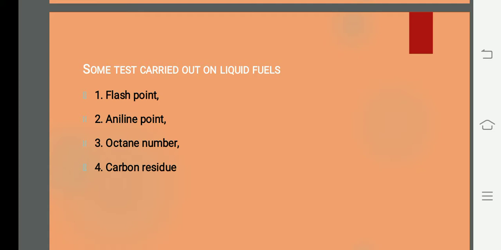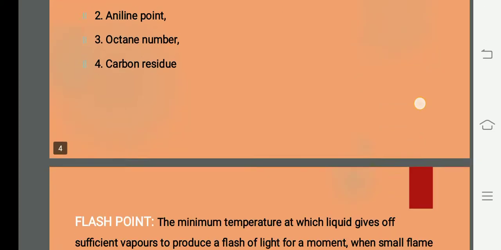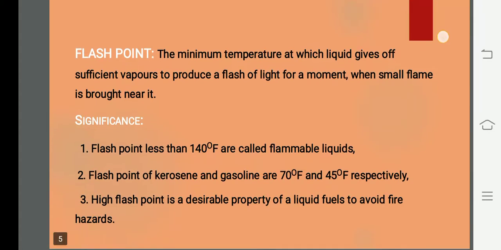So four different tests have to be carried out for a good liquid fuel. The first one we call flash point, the second aniline point, then octane number, and carbon residue. Among the four, the first three I'll take for today's class: flash point, aniline point and octane number. First we can see what is called flash point. So I'll define flash point.